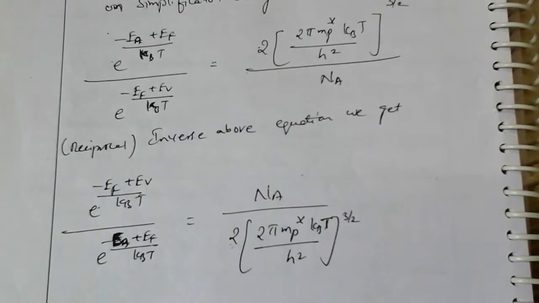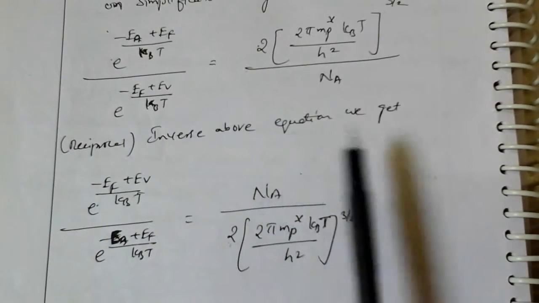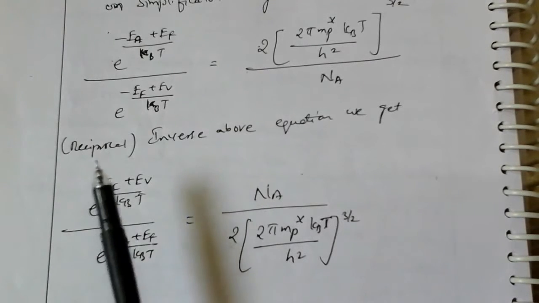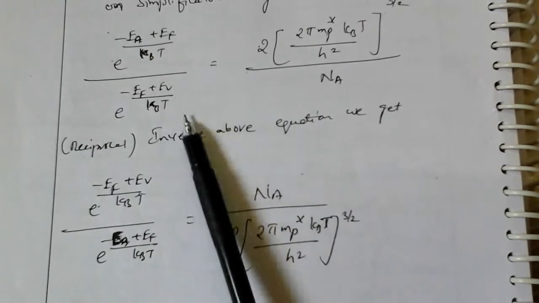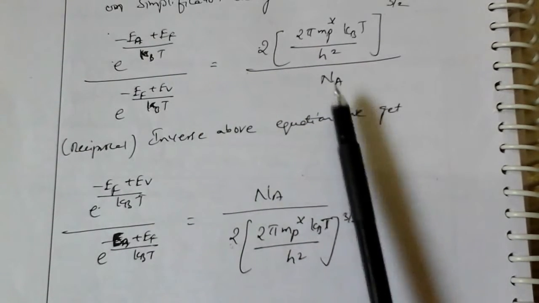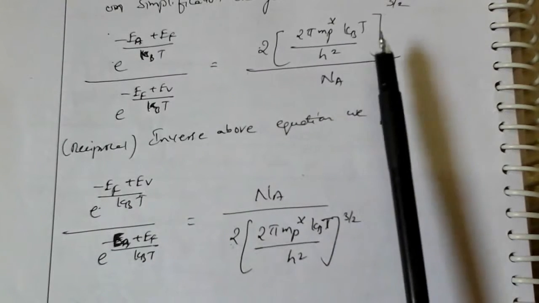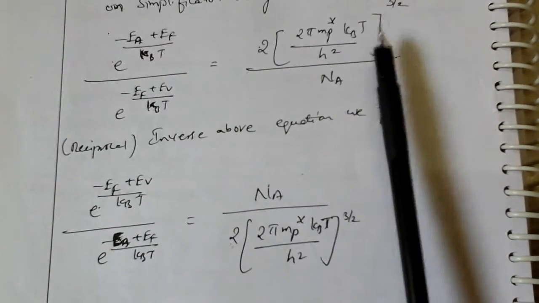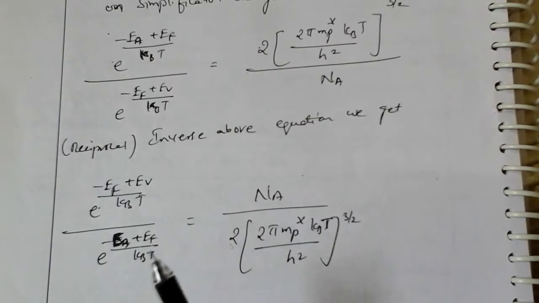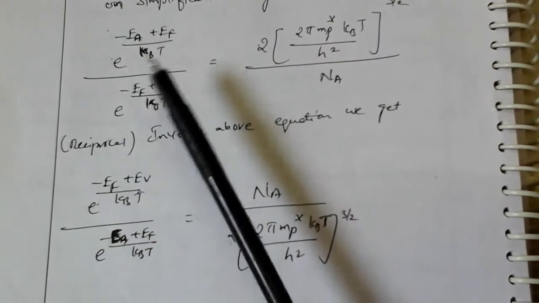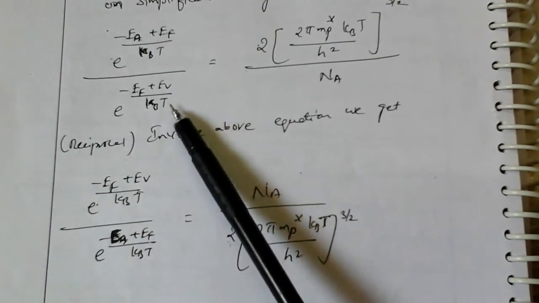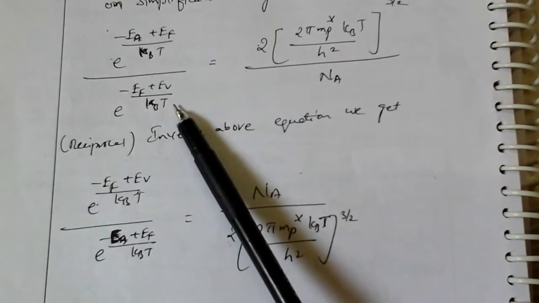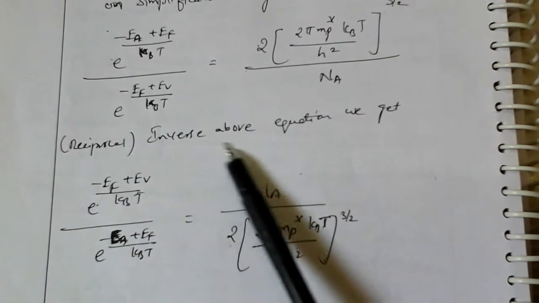Now what we are doing is taking the reciprocal of the above equation. Reciprocal or inverse of the above equation means the value I am writing on top, I write in the denominator, and the value in the denominator I write in the numerator. So we exchange the numerator and denominator. The value we got in the denominator, we are writing above. So this is called the inverse of the equation.